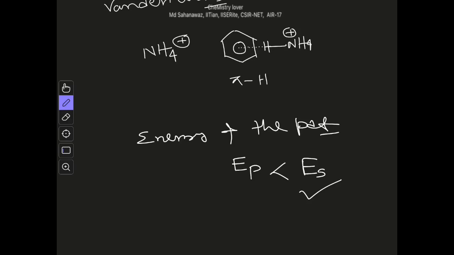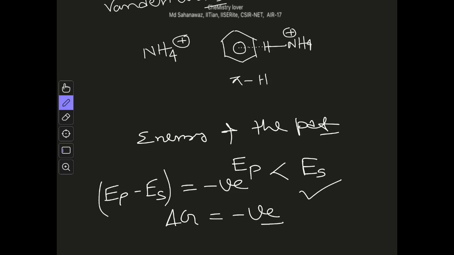That is, EP minus ES is negative, and then we get delta G, the Gibbs free energy, negative generally. Okay, temperature is involved, but in general we can say it will be negative.